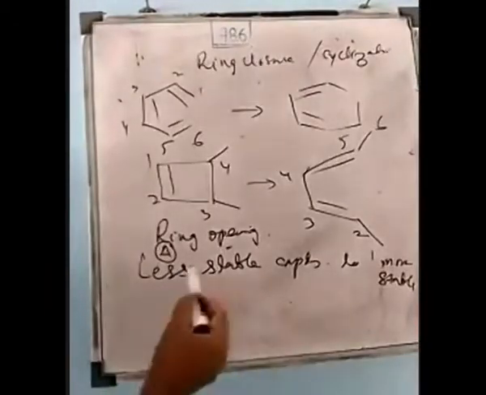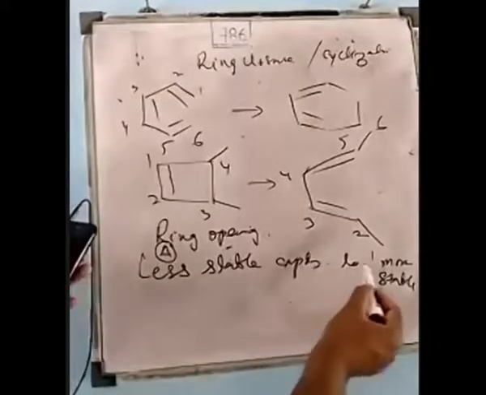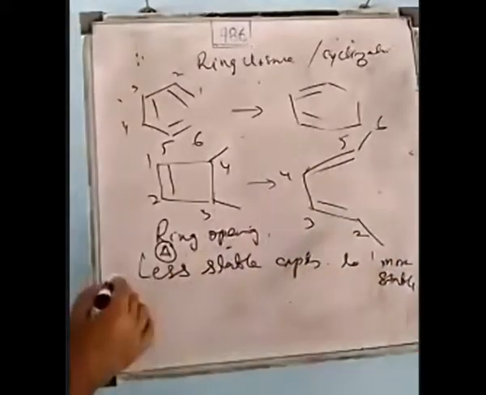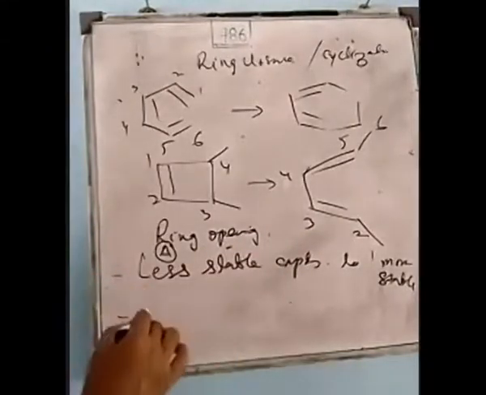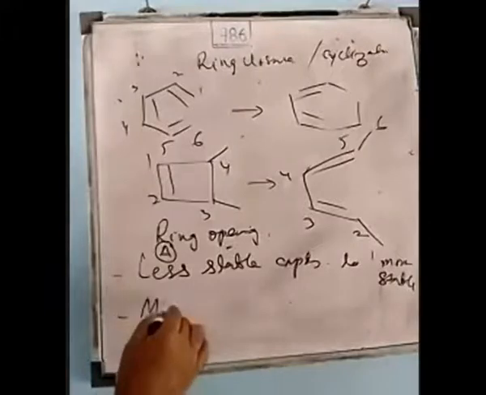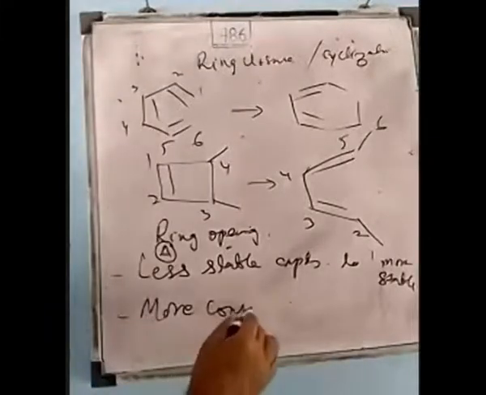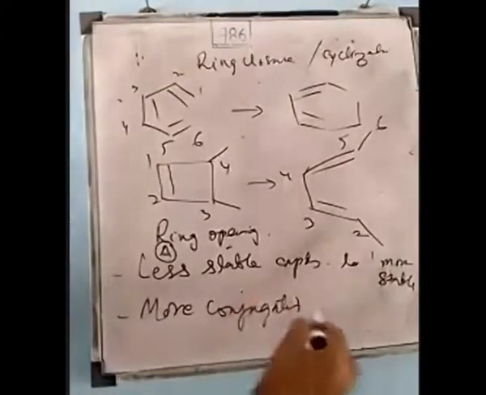That is, the less stable compound goes to the more stable. But when you use the photochemical, the rule is another one: more conjugated compounds go to the less conjugated.